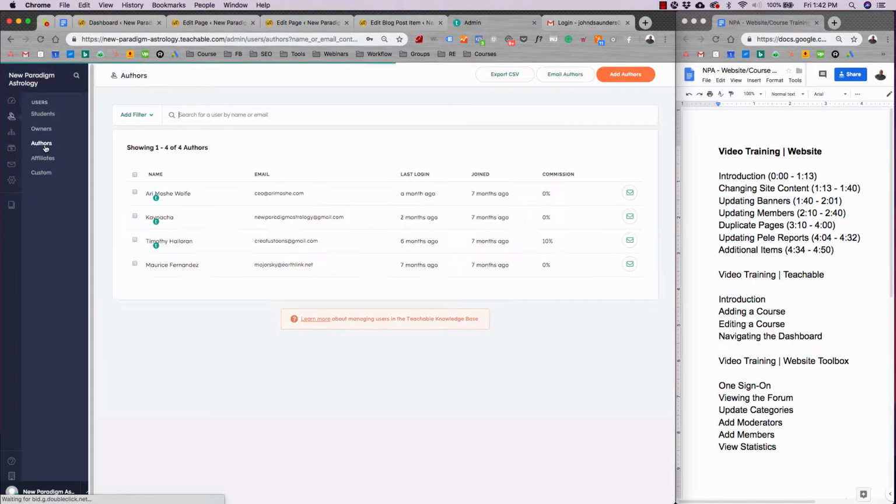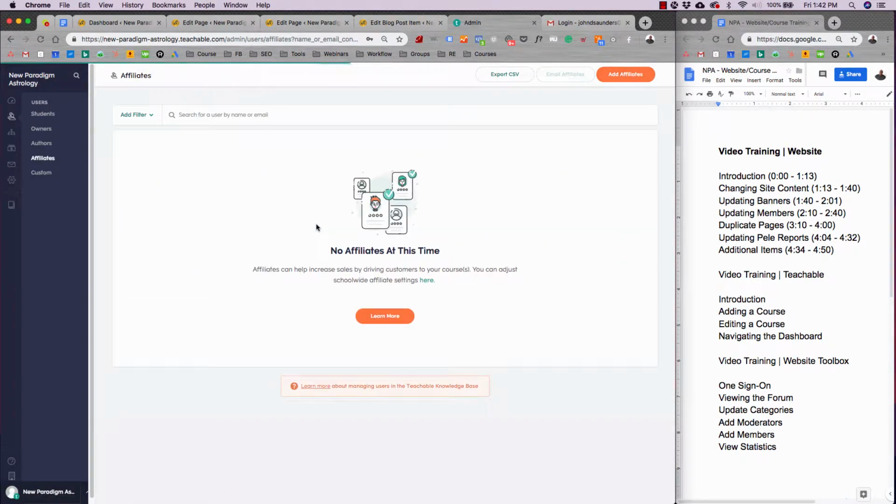And then you also have authors, who are the authors, and then affiliates, anyone reselling your products. You can actually add people in here and it'll create an affiliate link where they can resell your products.